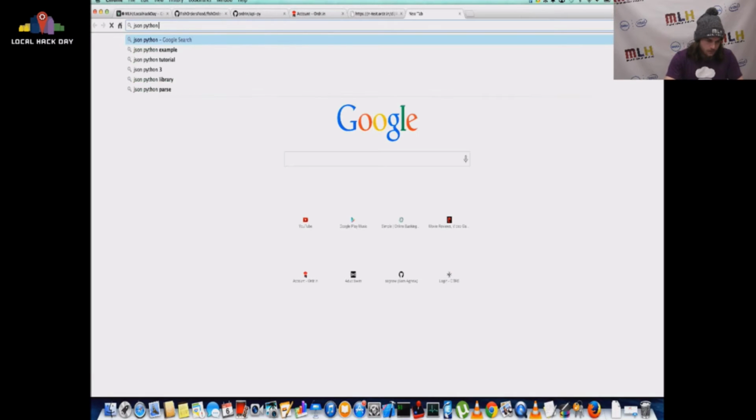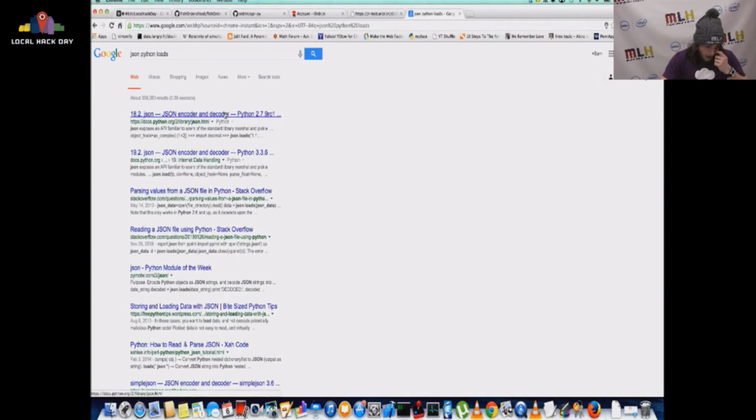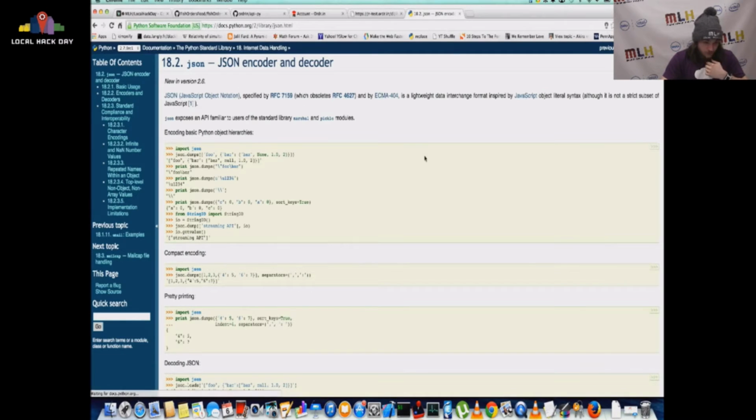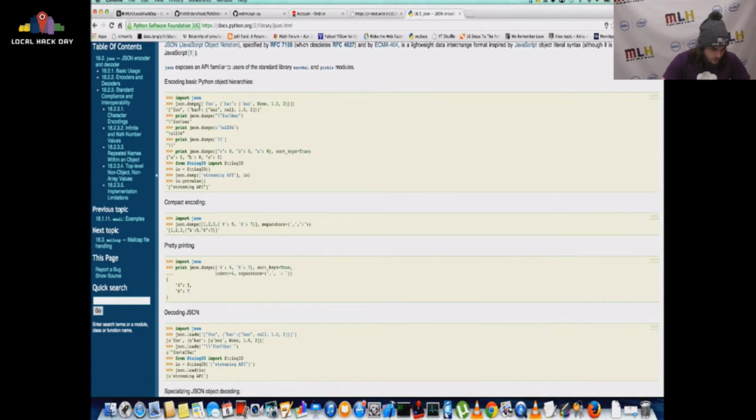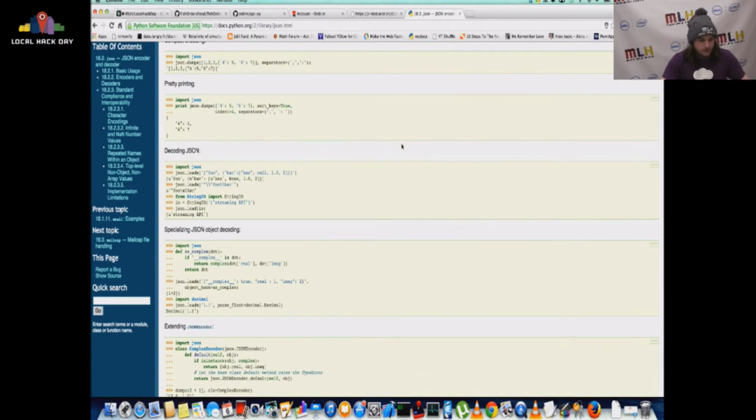JSON, Python. Super simple. So this is just an example of when you're coding, you're just going to look stuff up. So JSON.dumps dumps some JSON, and decoding JSON is JSON.loads. Okay, just wanted to double check before I did some stupid stuff.